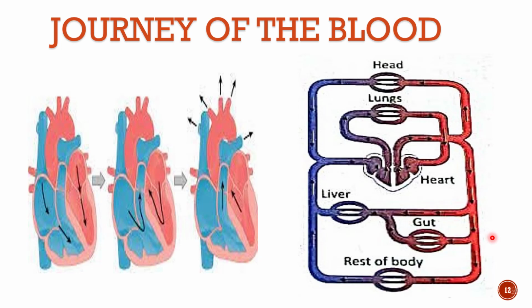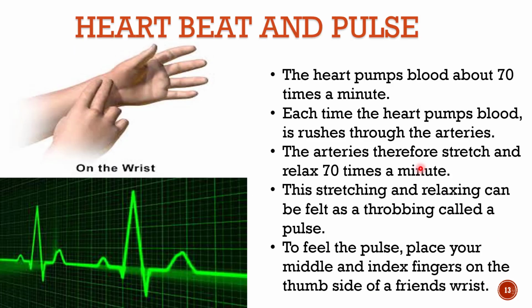Have you ever heard a thump-thump sound from your heart? That sound is called heartbeat. So now let's talk about heartbeat and pulse. The heart pumps blood about 70 times a minute. Each time the heart pumps blood, it rushes through the arteries. The arteries therefore stretch and relax 70 times a minute. The stretching and relaxing can be felt as throbbing, which is called pulse.